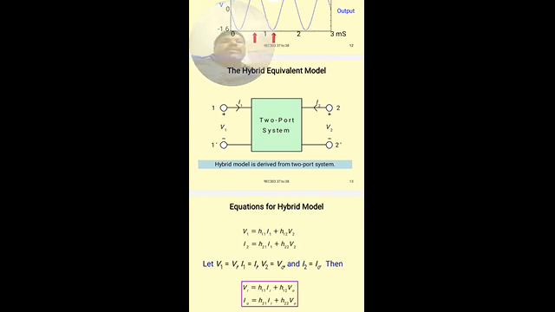So by making one terminal common between the two, it will become a two-port model. The transistor will become a two-port model, and then we can easily represent its equivalent circuit using the hybrid equivalent circuit. So let us consider the input voltage to the transistor is V1, and because of this V1 it is going to produce a current I1, and similarly at the output we have V2, and because of this V2 we have a current I2 in the circuit.